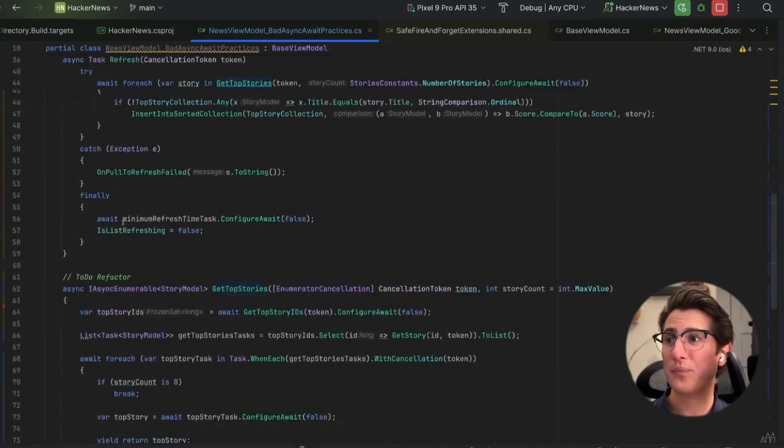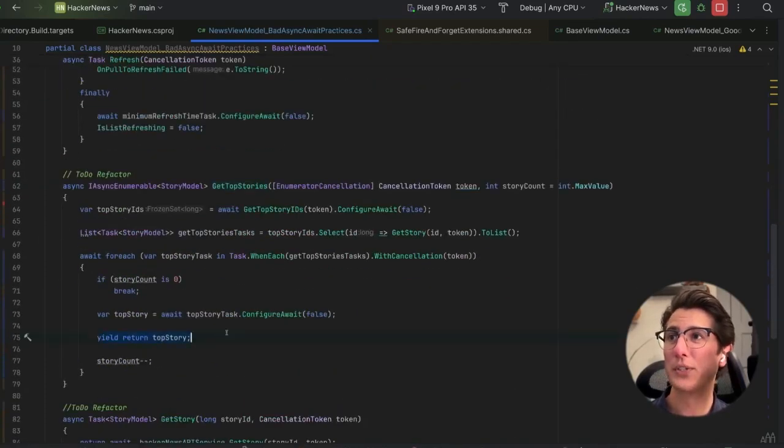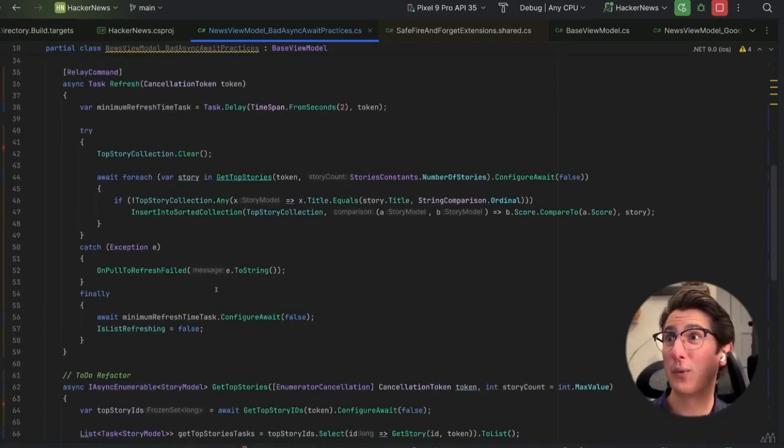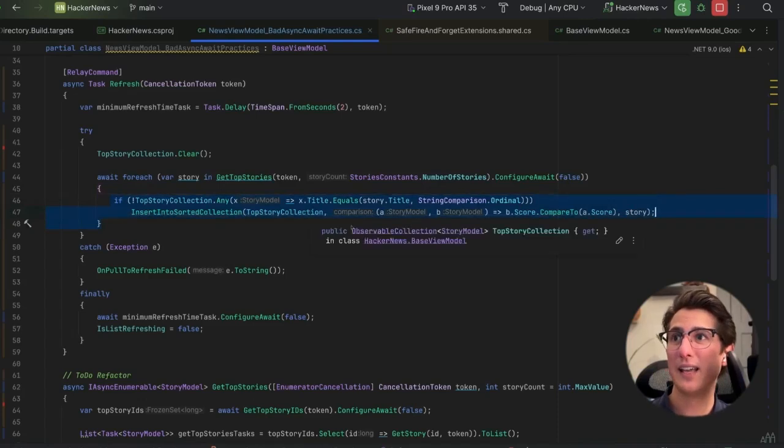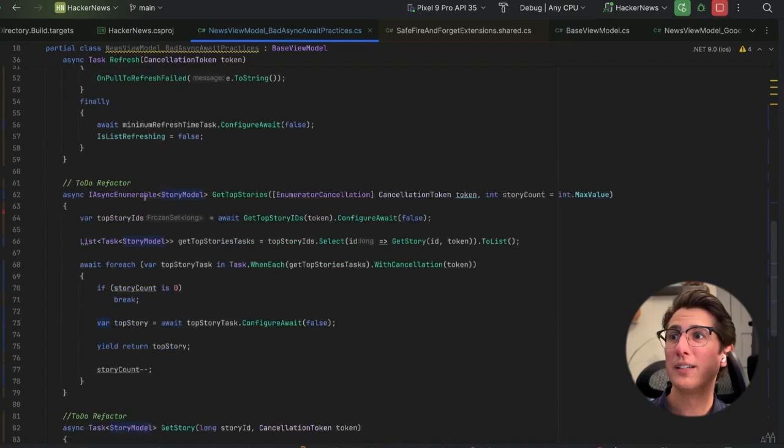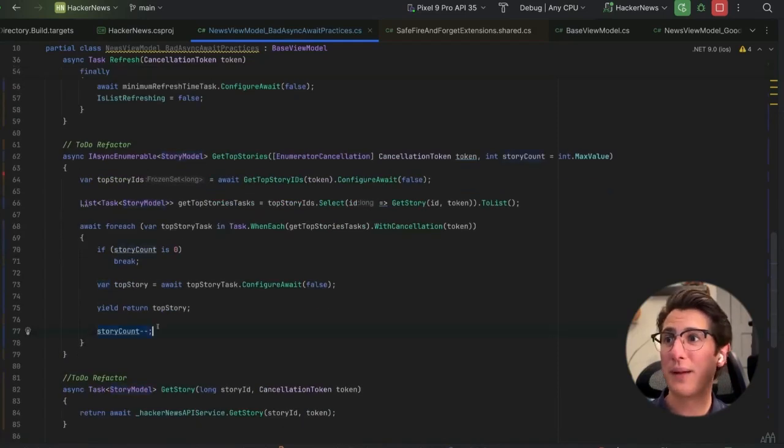So we hit this keyword, returning the value, and yield return immediately brings us up to here where that story gets added in. And then when we iterate this foreach loop, .NET returns back here to decrement story count, and it'll continue running this await foreach loop until either all the tasks finish or we hit our maximum story count.